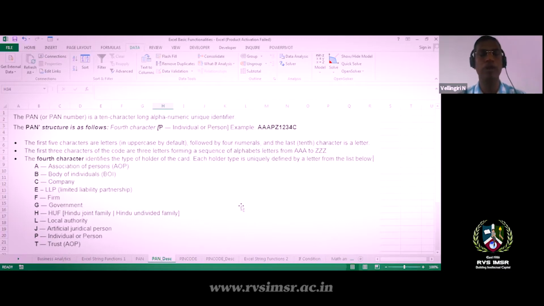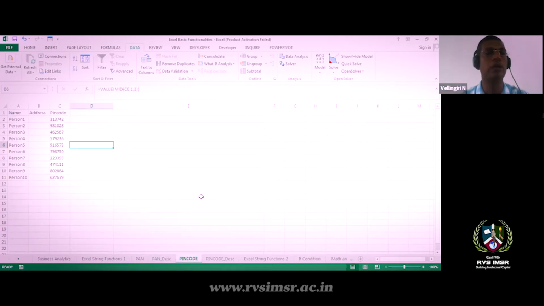Now we will go for the next thing, which is a similar thing. It is called the postal index code. So these are all the applications, where length, mid, right, and left are used over here. These are all the examples I would like to show you. We didn't usually think of it, but now just think in your mind how the data has been designed. Okay, fine.